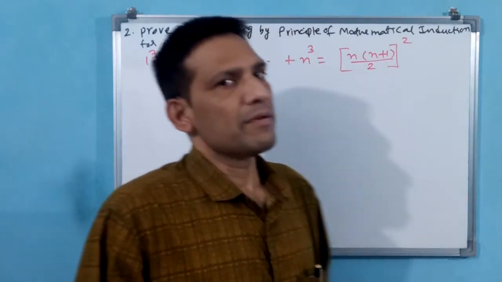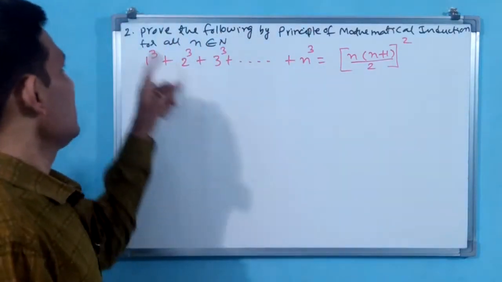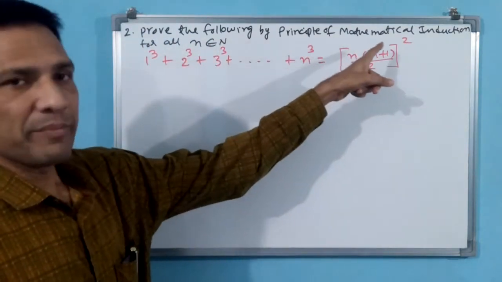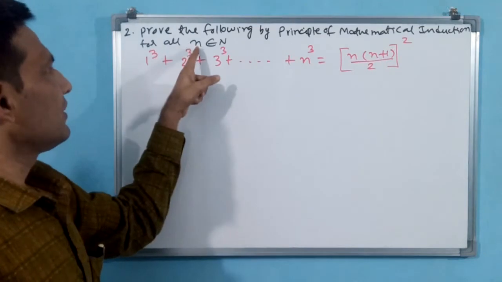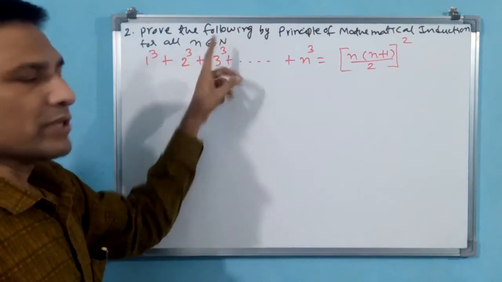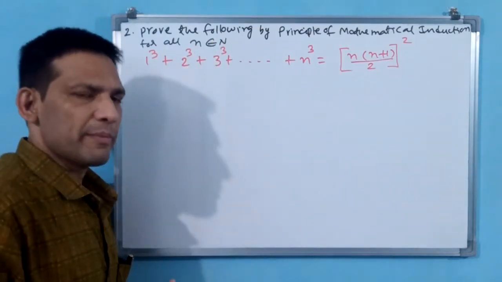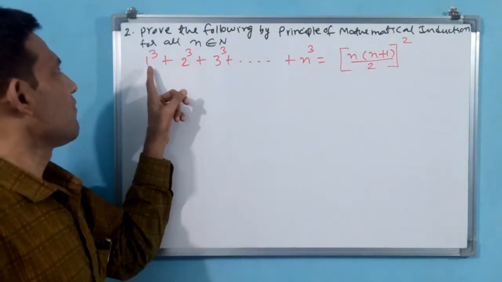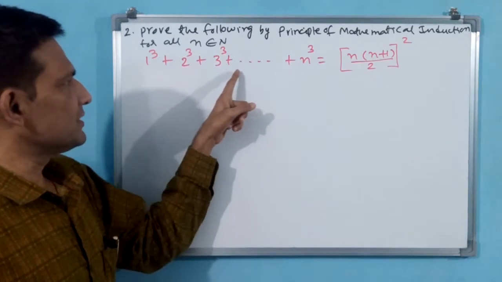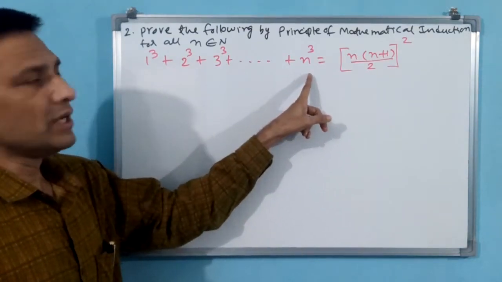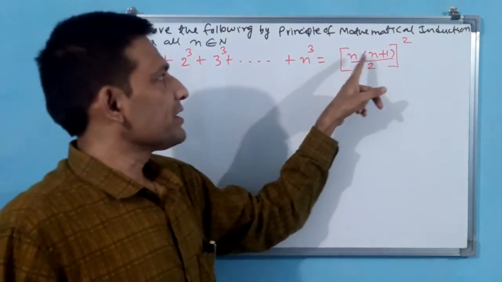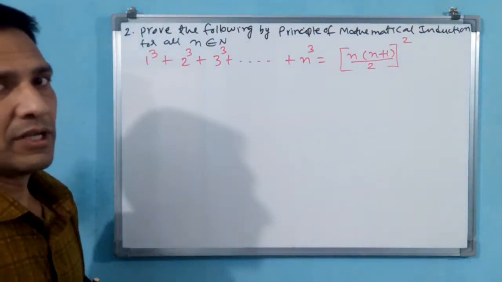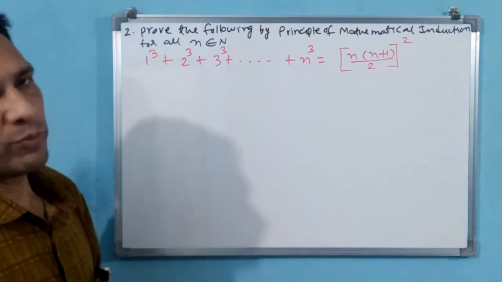Okay, let us see from question number 2 onwards. The instruction will be common: prove all the following by the principle of mathematical induction for all n belongs to natural numbers. This is the original question: 1 cube plus 2 cube plus 3 cube plus dash dash dash plus n cube is equal to n into n plus 1 by 2 whole square. This you have to prove.